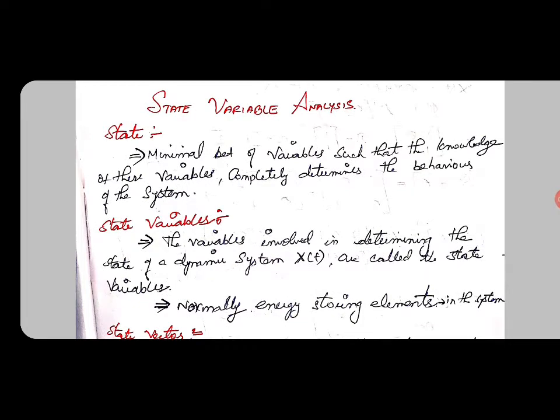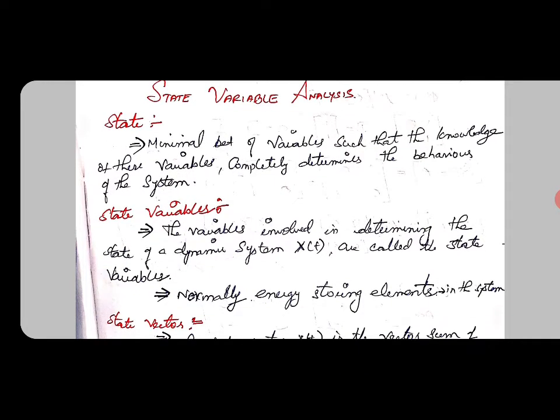Hi friends, today we can see about state variable analysis. This part is from control system. Actually from this part they will be asking in 1 mark or 2 mark. This is one of the important parts in the polytechnic syllabus. First of all, we can see what a state is.